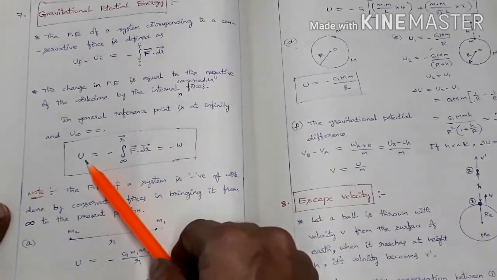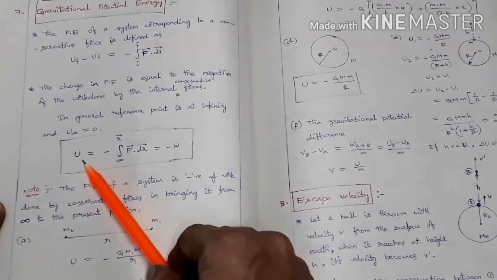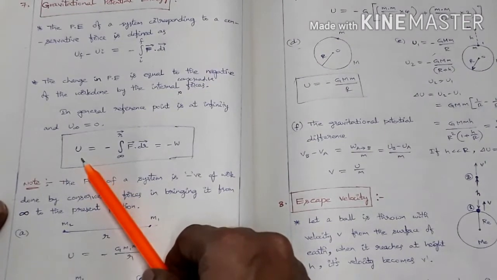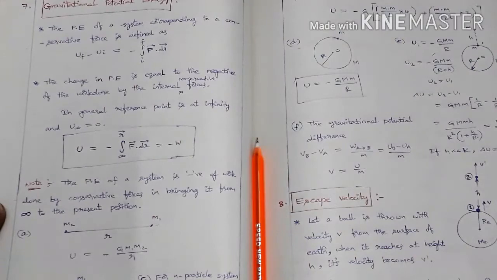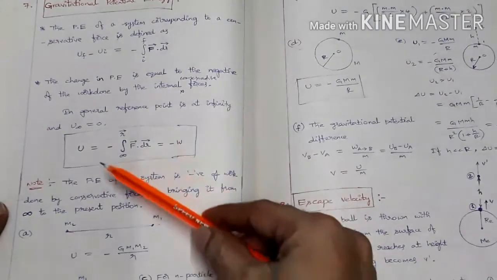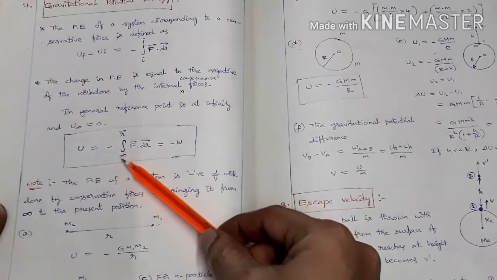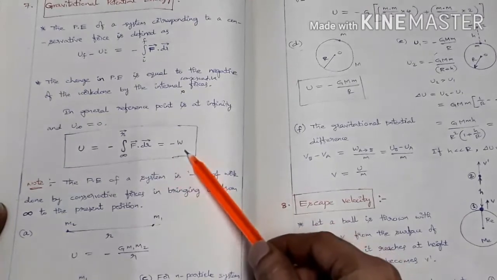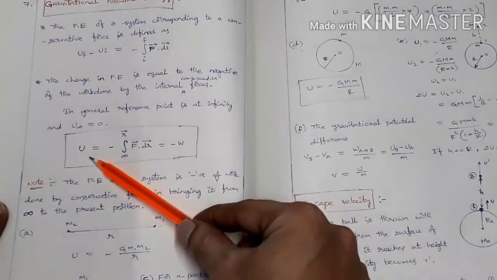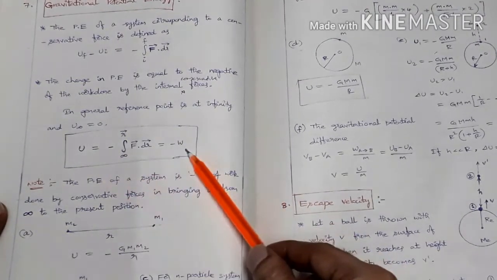Potential energy is not confined to a single particle, instead it is confined to a system. So for a system of particles, U equals minus integral infinity to R F bar dot dr bar, that is equal to minus W. So potential energy of a system is equal to negative of work done.